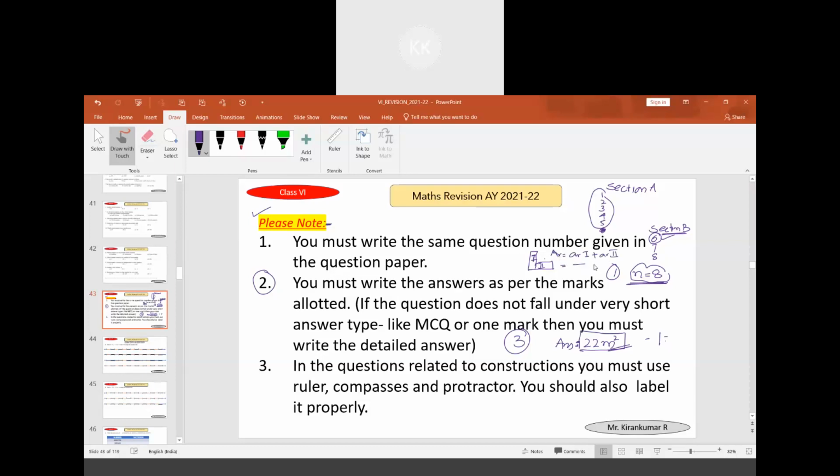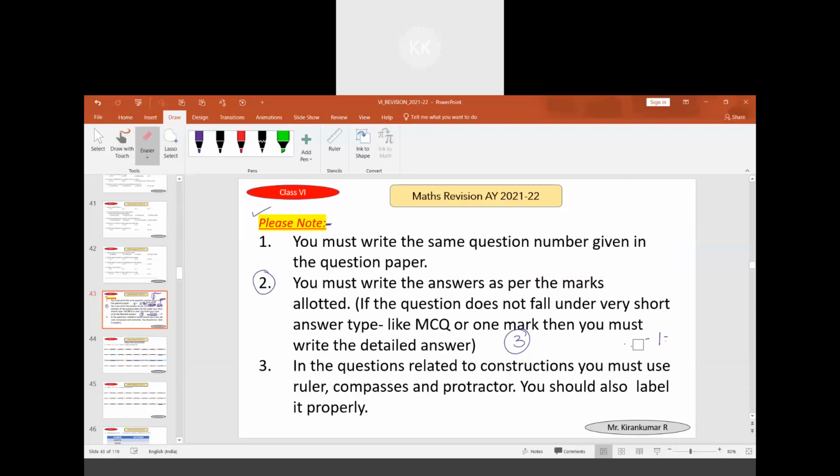You will get the answer as 40 square units. If you have written only 40 square units, you will get only 1 mark, where the question carries 5 marks. So I request you all to see the question paper properly, see the marks allotted for the question, and accordingly answer.